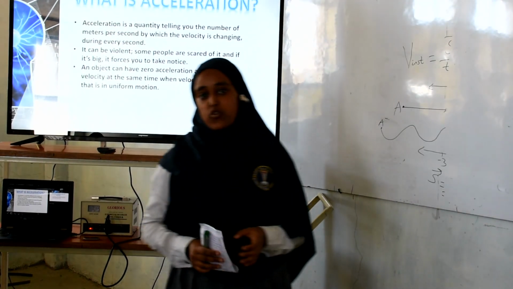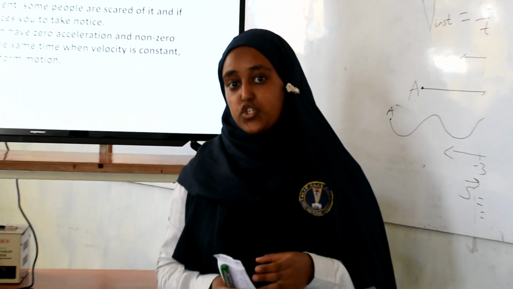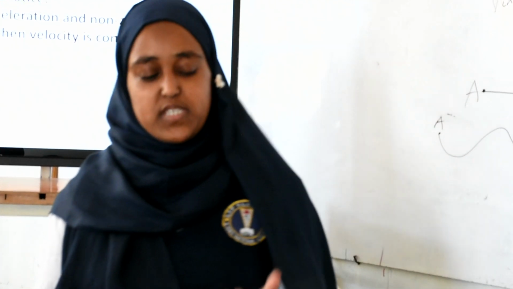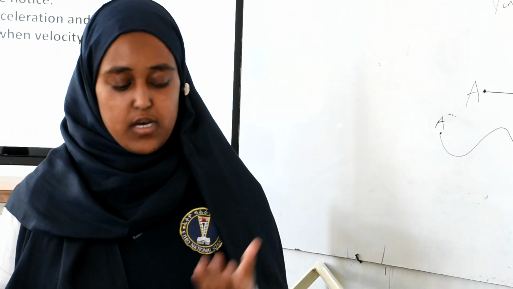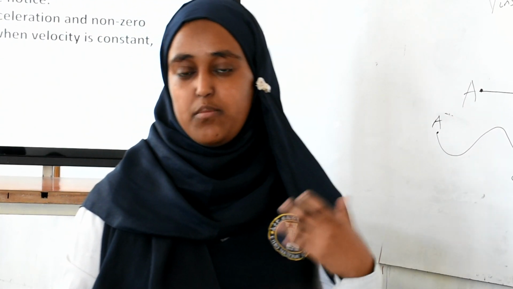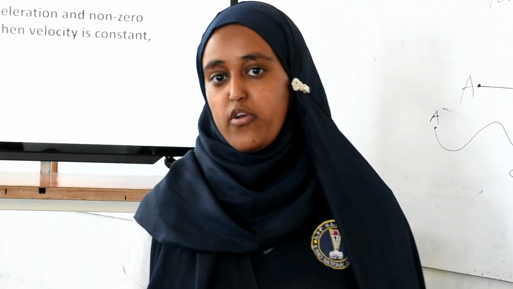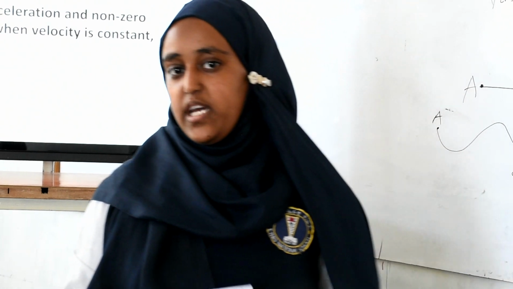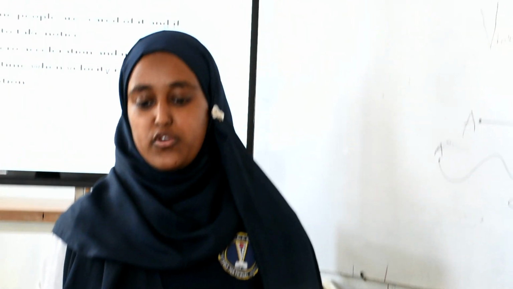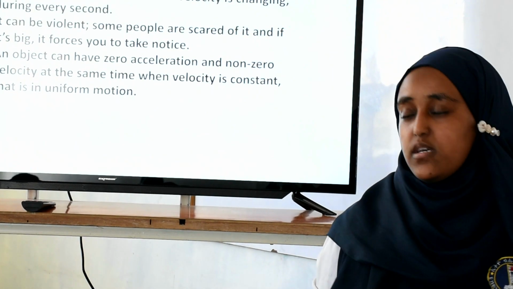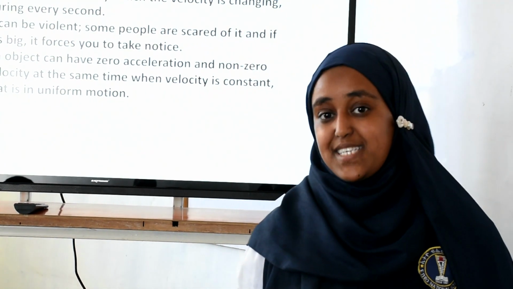Position is the exact or related location of a body, and motion is a change in position. When the motion of the body is steady, we refer to it as uniform motion. If the body has no uniform motion, or its velocity is changing, either increasing or decreasing, we consider the body to be accelerating.